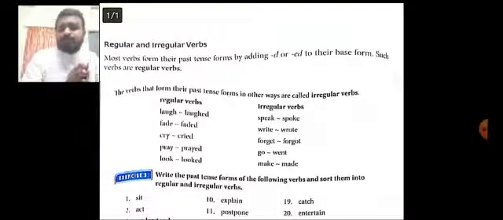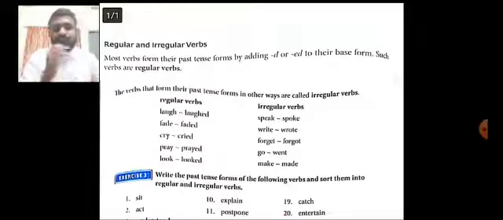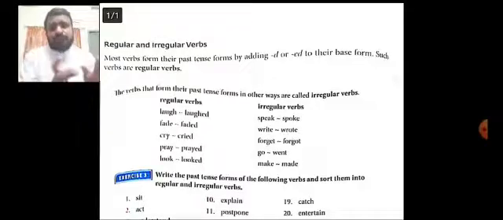Now, you know how to make the past form of a verb. If you make the past form with d or ed, those verbs are called regular verbs. I'm telling you again, those verbs with which we can make the past form by adding d or ed to their base form are called the regular verbs. Just opposite to that are called irregular verbs.